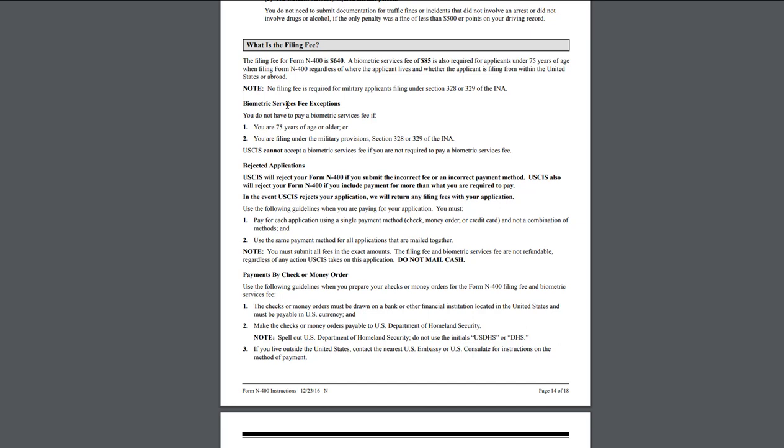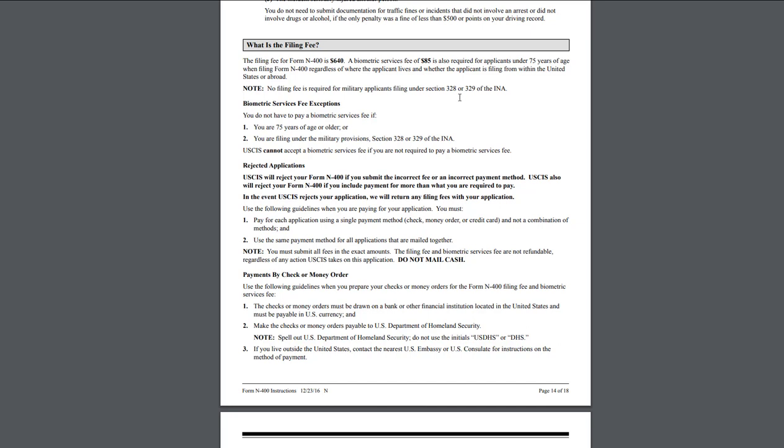Not necessary, probably will be fine if you send both of them together, but it is just what I've seen attorneys do. I've seen other people do it whenever they filed. They never had any problems. It's just to be on the safe side, to show immigration services, whoever reviews your application, that here is the money for N400, here's the money for the biometric services fee, just to avoid any confusion.